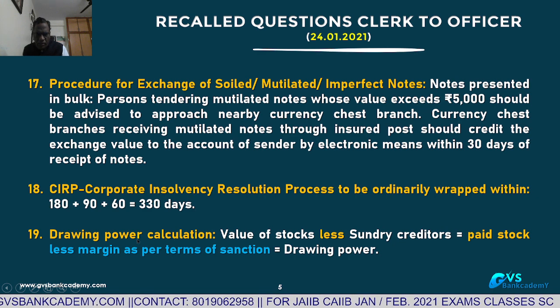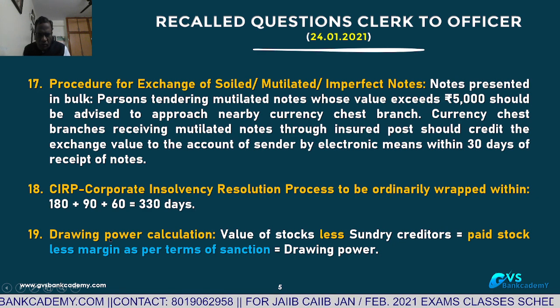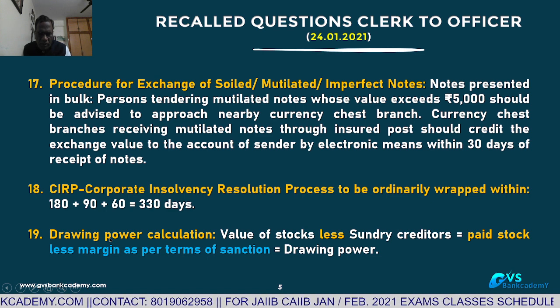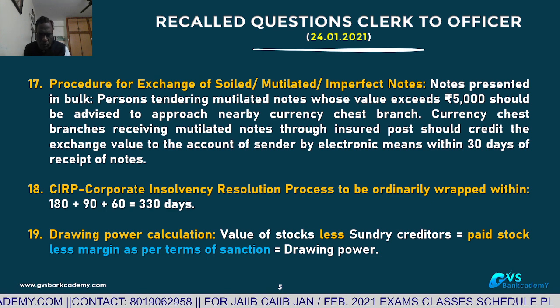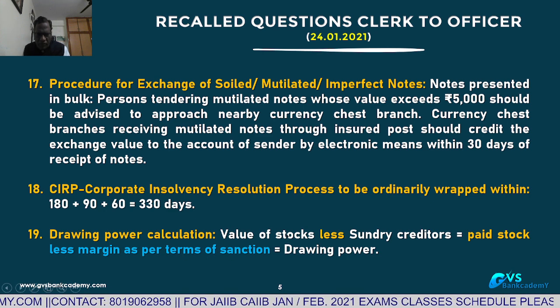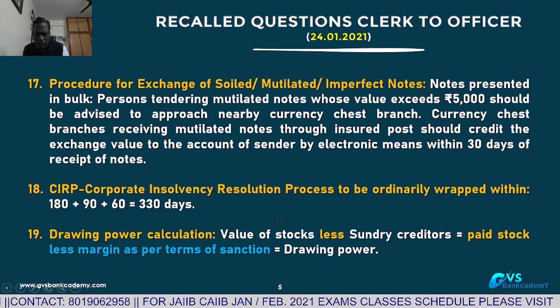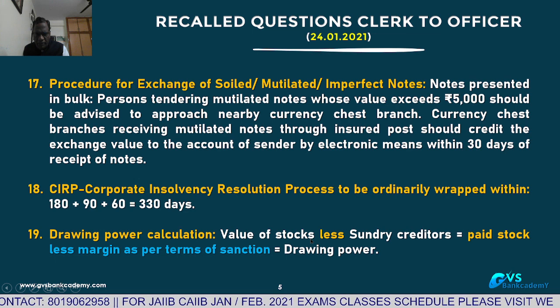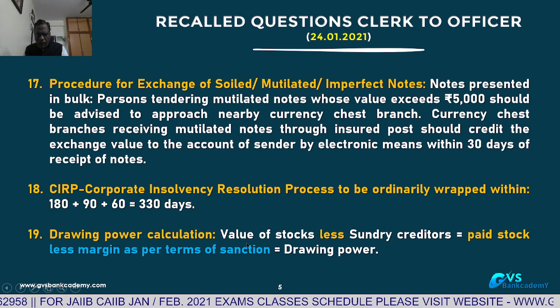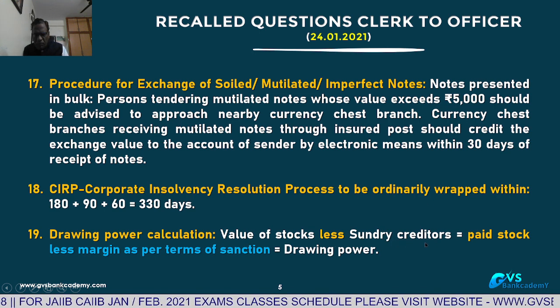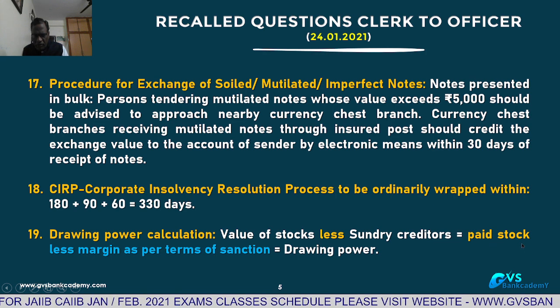Drawing power calculation. In cash credit accounts, how are we going to calculate the drawing power? Take the value of stocks as per the stock statement submitted by the party, less sundry creditors mentioned in the stock statement. Sundry creditors means credit purchases. Value of stock less sundry creditors gives the paid stock.